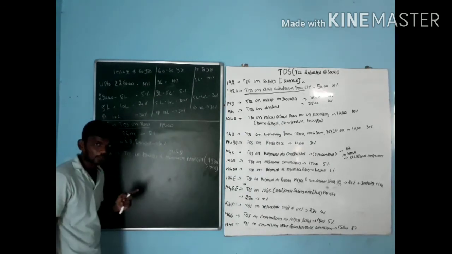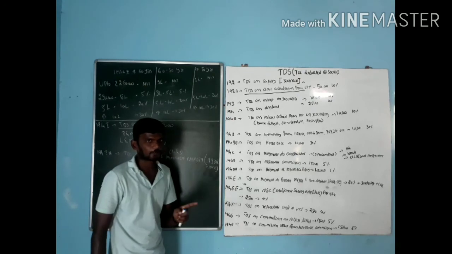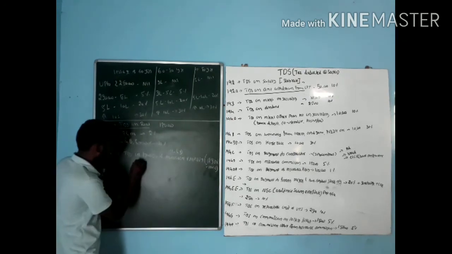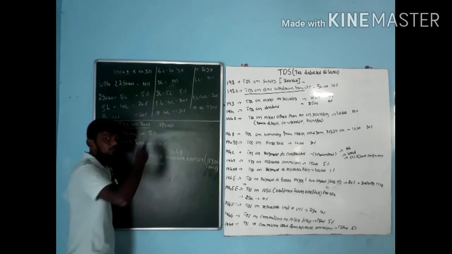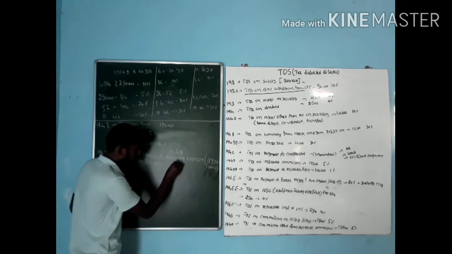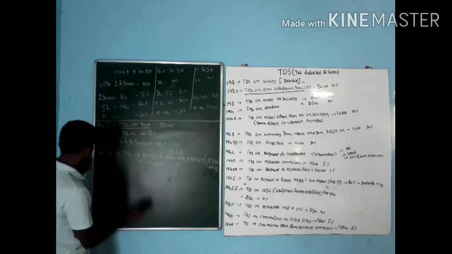If you are going to sell any kind of land or building, then it comes under 194IA. In that situation, you should not consider any agriculture land in a rural area. The limit is 50 lakh. If it is more than 50 lakh, I have to pay 1% as TDS. Next one,